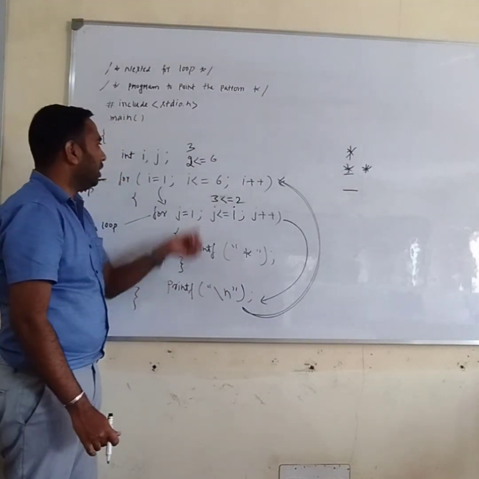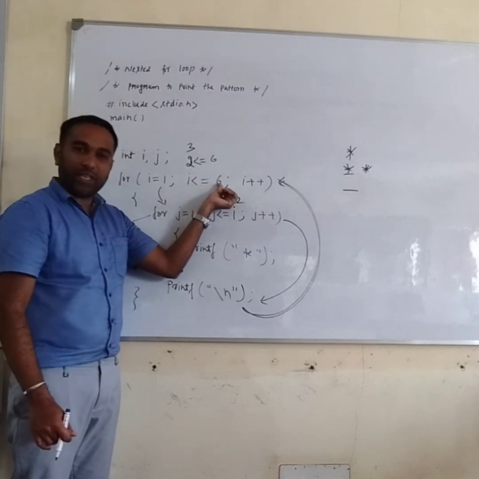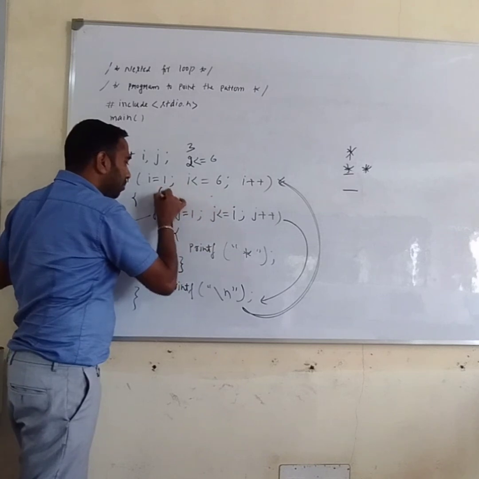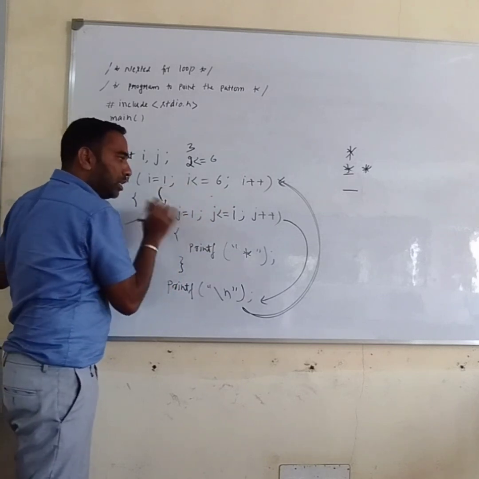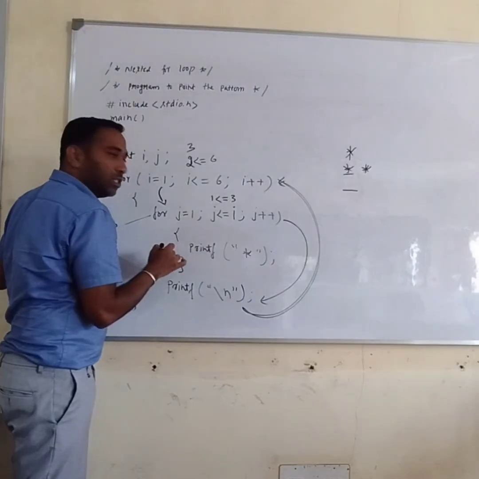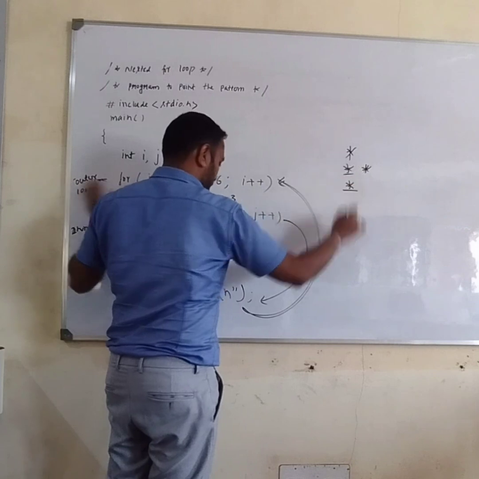So I becomes 3. Check the condition. Yes, 3 is less than or equal to 6. Condition satisfied. It gets into this statement and checks this loop. J is equal to 1. 1 is less than or equal to 3. Yes. Print star.